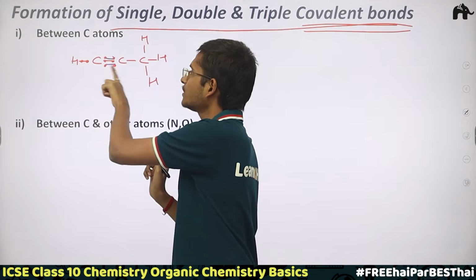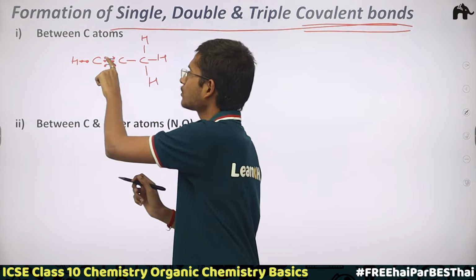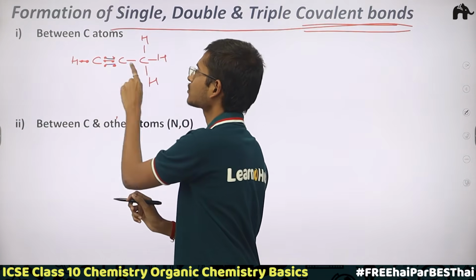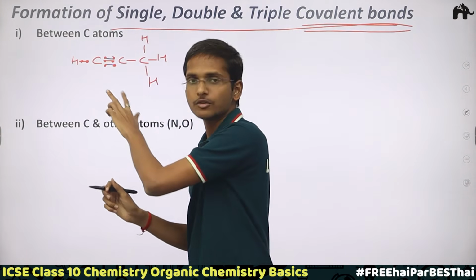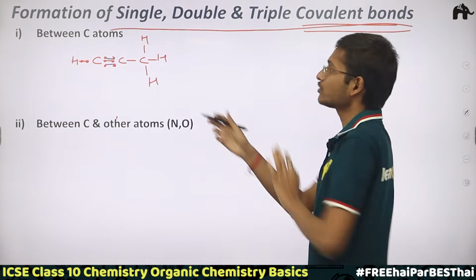So here there are 3 pairs of electrons which are shared, out of which 3 electrons are of this carbon and 3 electrons are of this carbon. So mutual sharing is taking place.